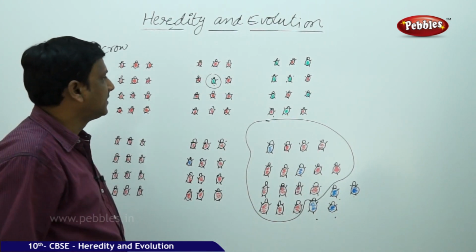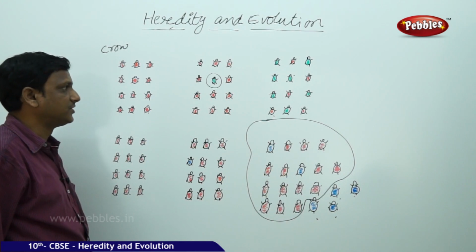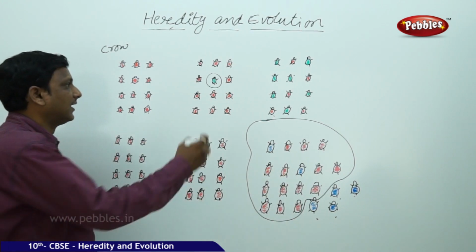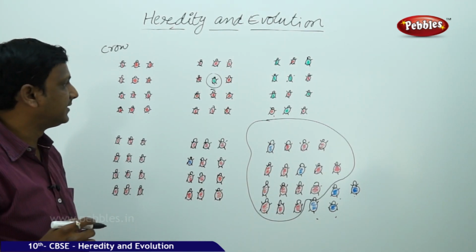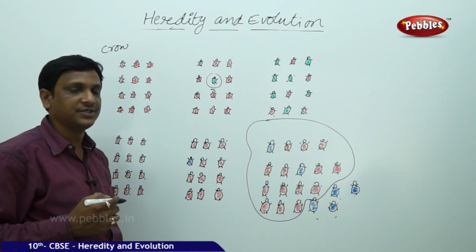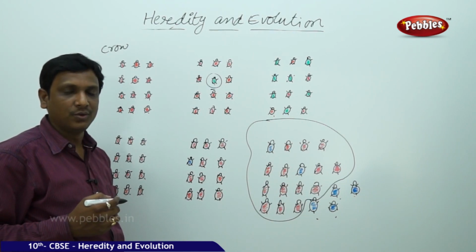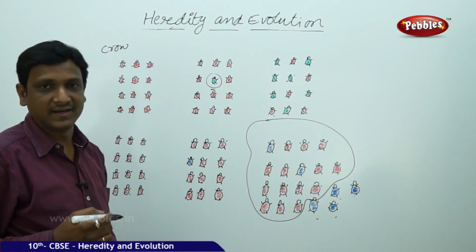Now let us see the differences between the two situations. In the first situation, whatever the variation has occurred in this beetle population, it is an advantageous variation, an advantage for the green beetle population to grow. You can say it is an adaptation. Blending with surroundings to survive is an adaptation.